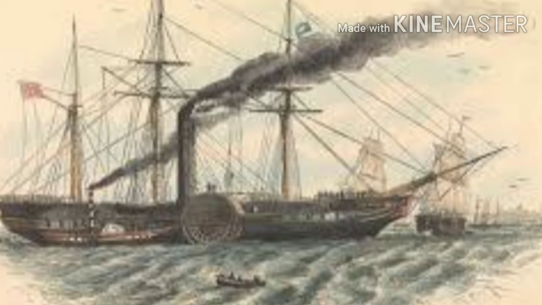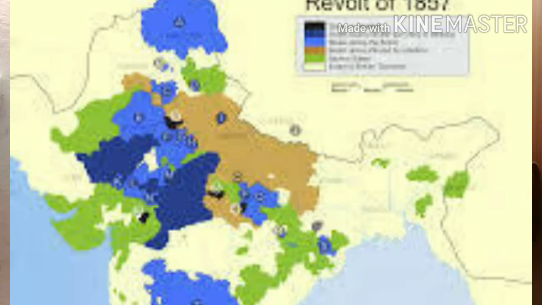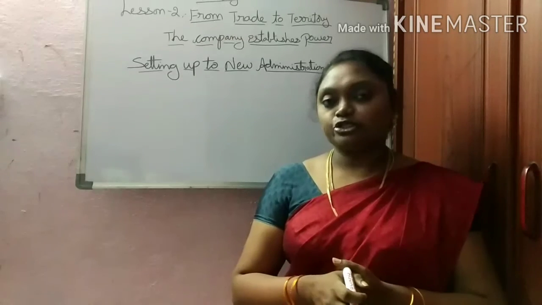By 1857 the situation had changed: 63% of the territory and 78% of the population of the Indian subcontinent had come under the company.